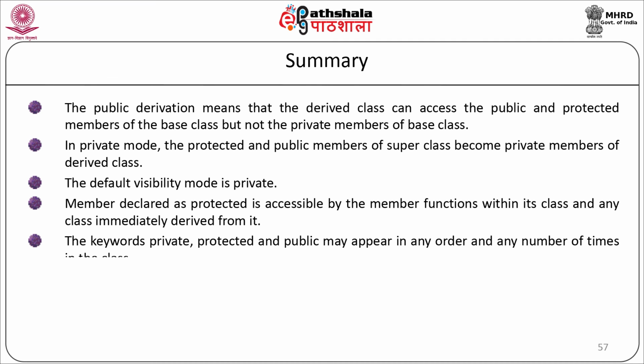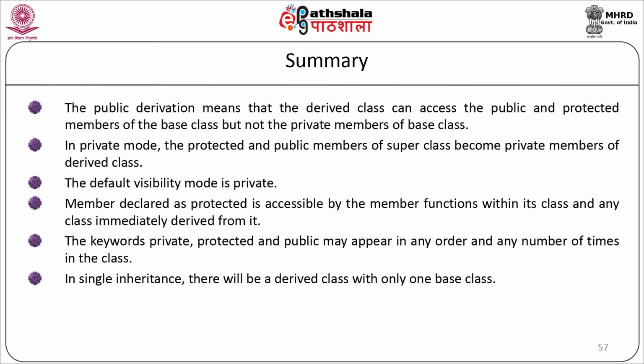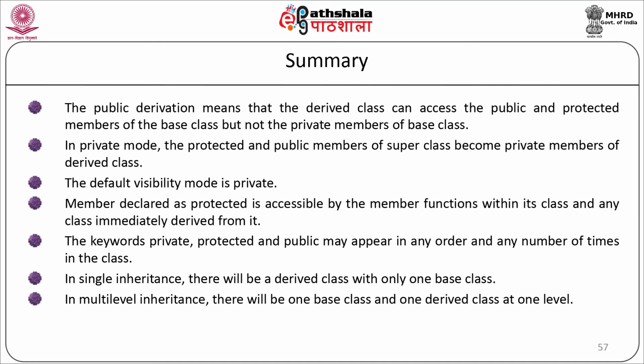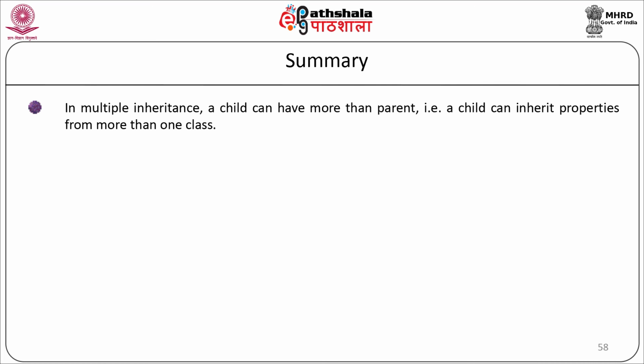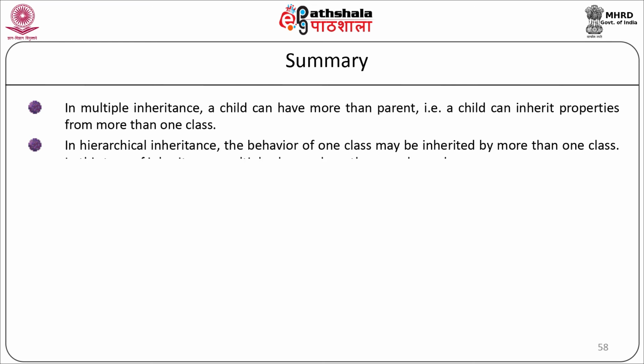The keywords private, protected and public may appear in any order and any number of times in the class. In single inheritance, there will be a derived class with only one base class. In multi-level inheritance, there will be one base class and one derived class at one level. In multiple inheritance, a child can have more than one parent. A child can inherit properties from more than one class. In hierarchical inheritance, the behavior of a class may be inherited by more than one class. In this type of inheritance, multiple classes share the same base class.